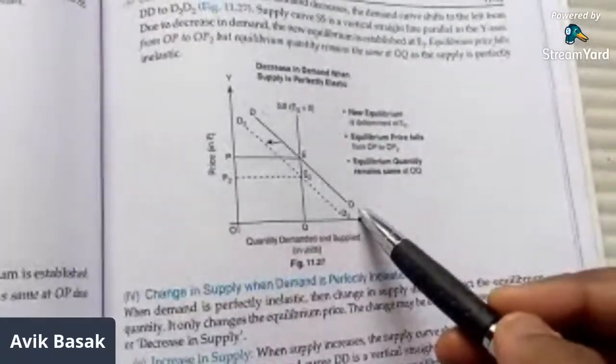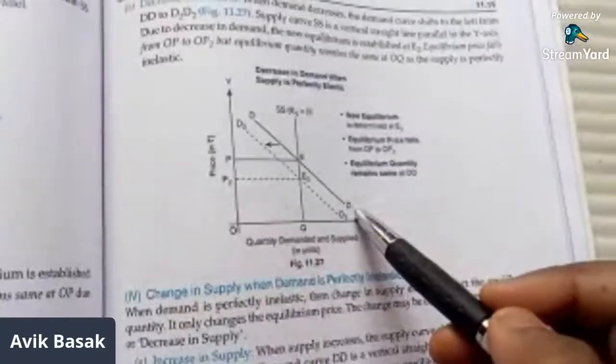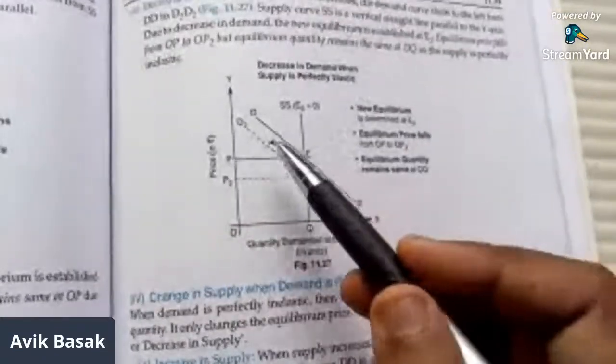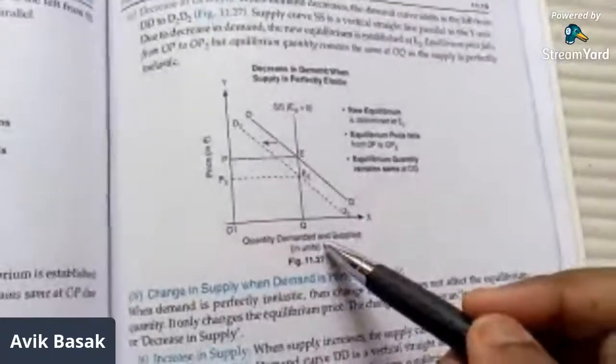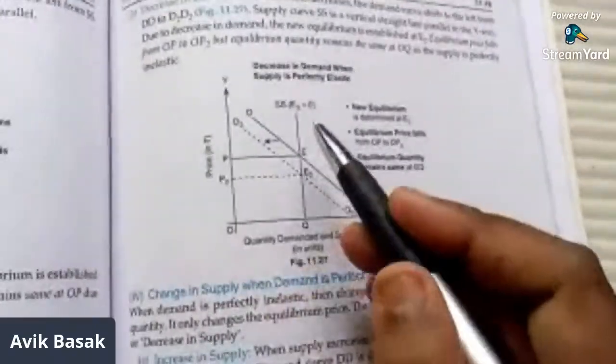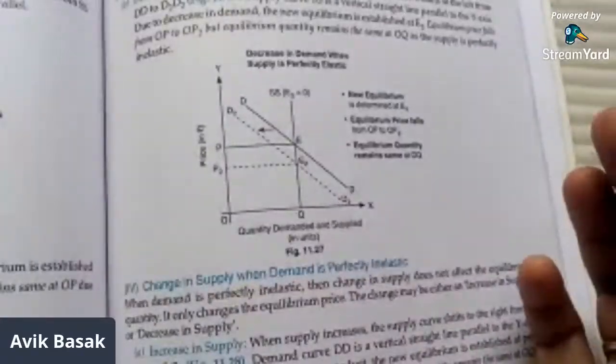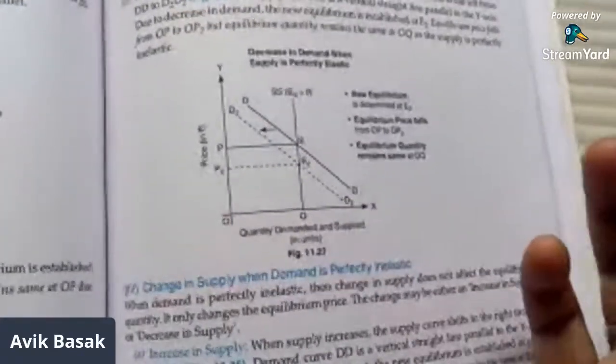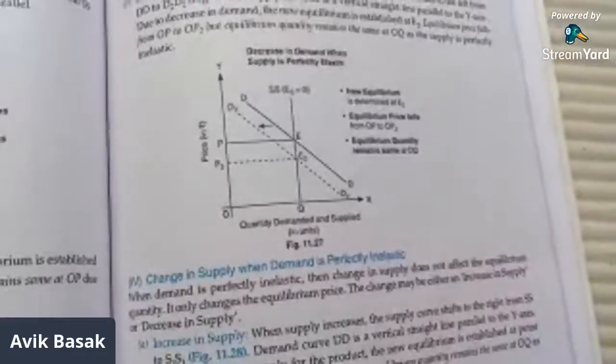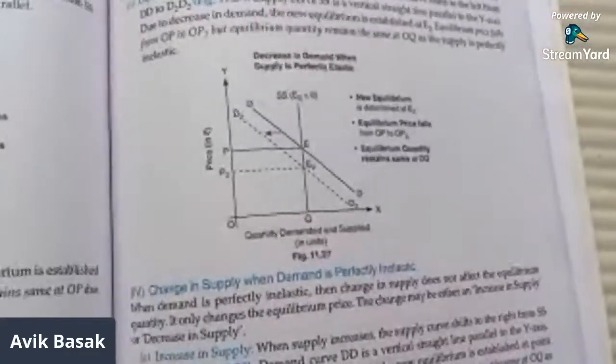Now the next case, decrease in demand. DD is my original demand curve, but the demand curve has decreased, it has fallen from DD to D2. Supply is constant, but demand has fallen. So it's a case of decrease in demand, or alternatively, a case of excess supply.